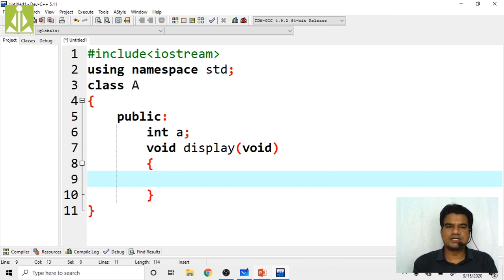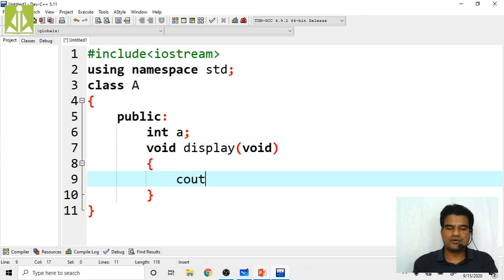Writing the code inside the class or writing the code outside the class, there is no difference. It is just to avoid ambiguity. If you have more functions, the code will get clumsy, isn't it? You will not get anything by seeing the code. That is the reason why we write the definitions outside. But right now I have only one single function, that is the display function, so I'm keeping the code inside the class itself.